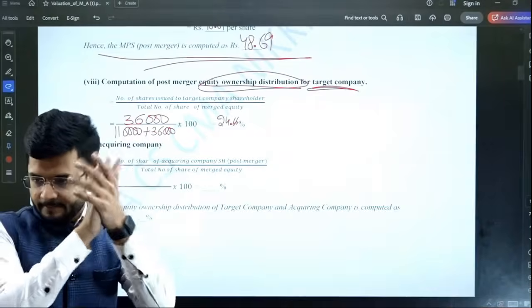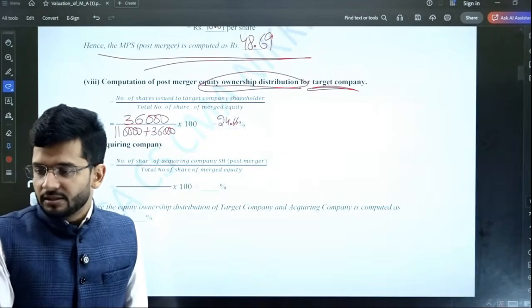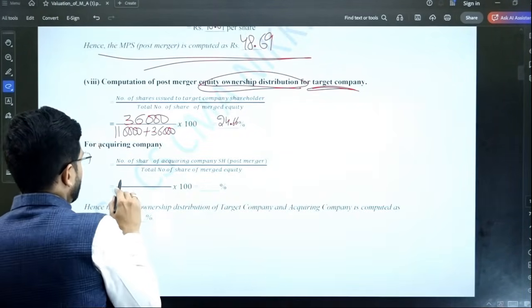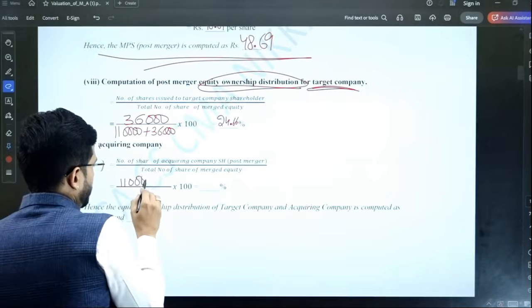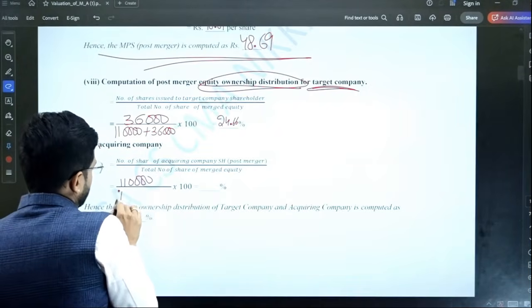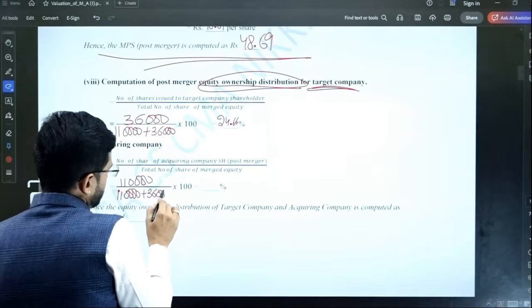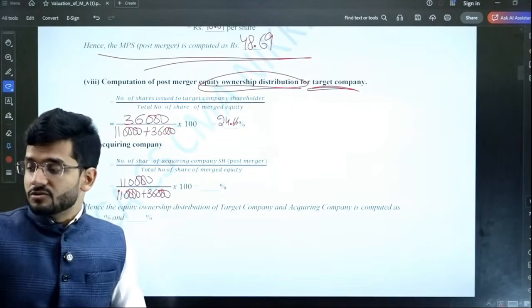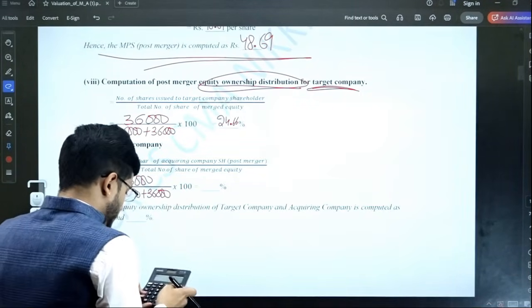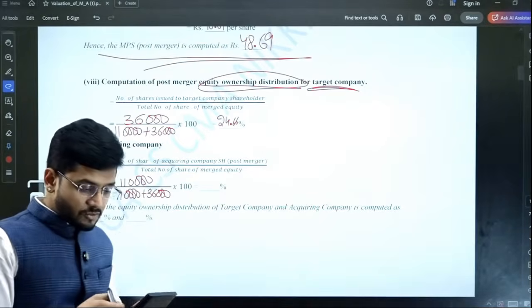Very good. Perfect. And for acquiring company, what will be the shareholding? It will be 1,10,000 shares of acquiring company post-merger, divided by again 1,10,000 plus 36,000. So 1,10,000 divided by 1,46,000.